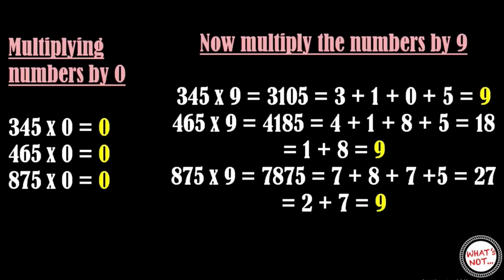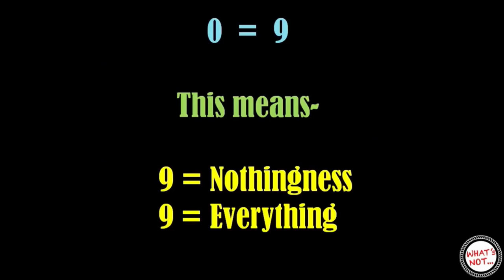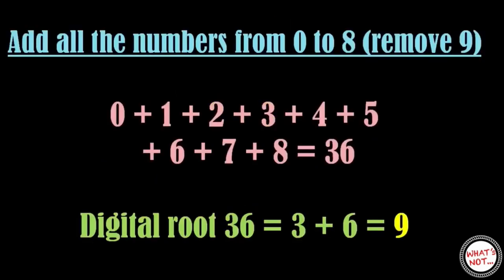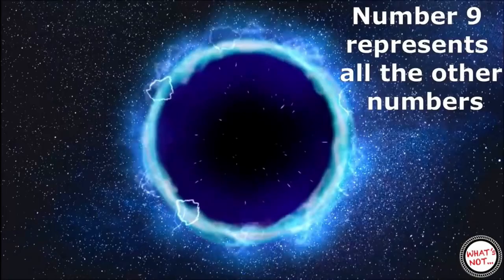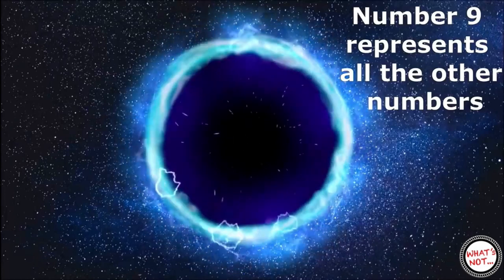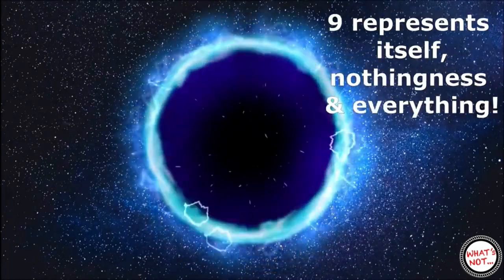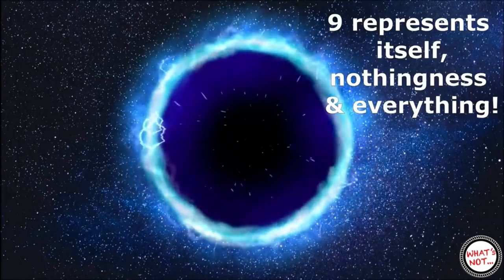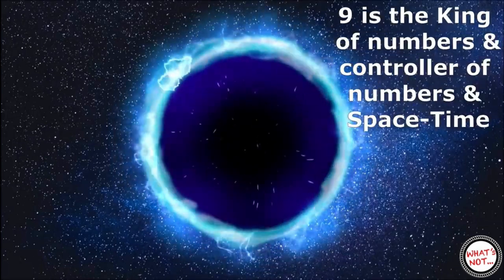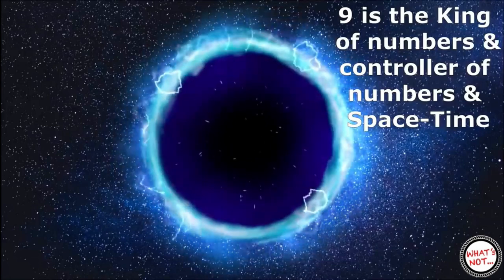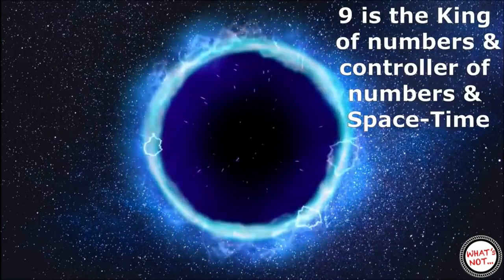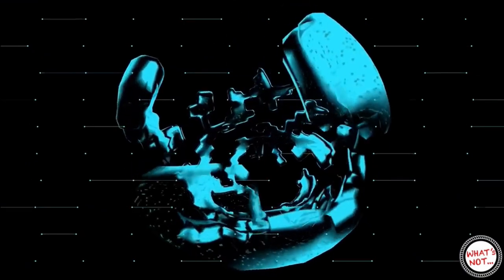9 as the digital root on multiplying it with number 9. Since 0 is the same as number 9, let me tell you one more amazing fact about number 9. If we add all the numbers except number 9, that is from number 0 to number 8, the sum reduces to number 9. Hence we can say that number 9 represents all the other numbers. It represents itself and also nothingness and everything. Number 9 is the king of all the numbers that controls all the other numbers and space-time.